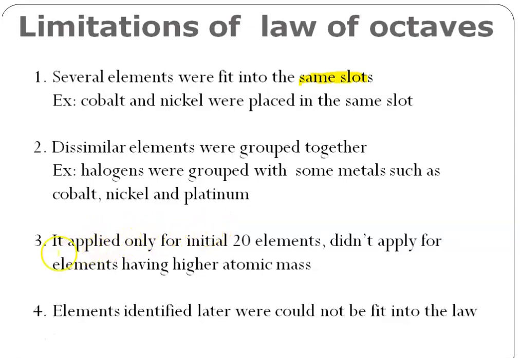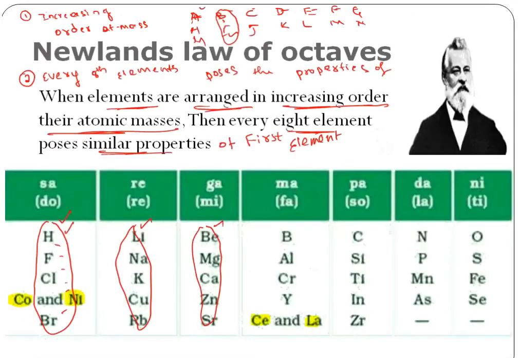And the second one, dissimilar elements were grouped together, like halogens were grouped with some metals. Dissimilar elements means having different characters, chemical properties or physical properties. They were grouped in the same group. I'll just show you that here.